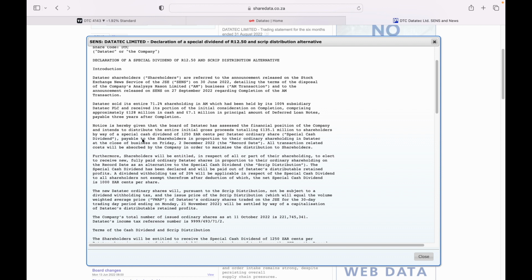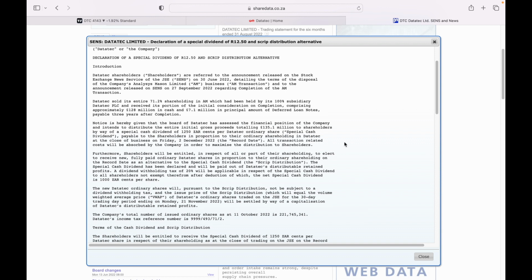That means that for each shareholder, they can expect to receive a special dividend of about 12 Rand 50, even though they reported it in cents. If you divide this by 100, you get 12 Rand 50. This is the gross dividend, and it is going to be paid on Friday, the 2nd of December 2022. We are still in October, so there's still going to be a whole month before the investors receive that amount from Datatec.